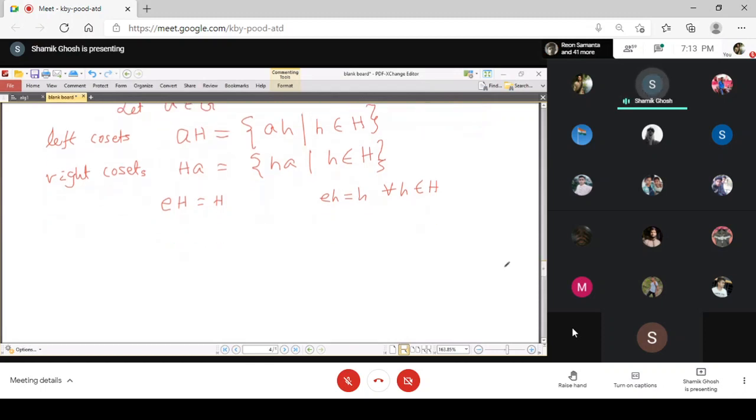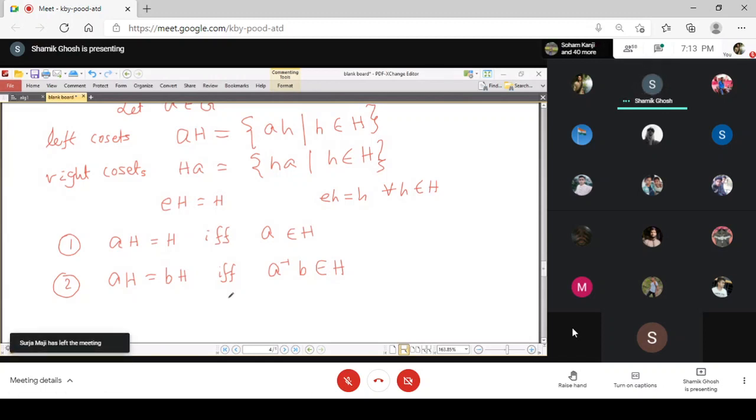Now we will state some properties of the cosets. Number one: aH equals H if and only if a belongs to H. This is the first property. And the second property is that aH equals bH if and only if a inverse b belongs to H. These two properties are very universal throughout group theory, and you have to apply these results several times.